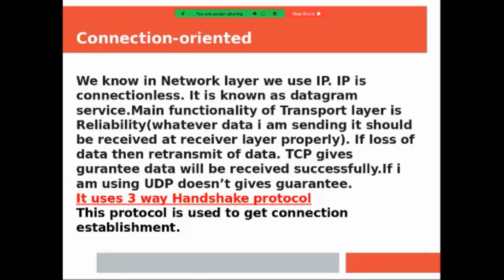When you are watching YouTube videos or listening to a song, there might be a case that some part of the song is not heard, or part of the video is not visible to you, but it doesn't affect anything. That is a part of UDP. And TCP uses the three-way handshake protocol, which we are going to see after finishing this. This protocol is used for connection establishment.